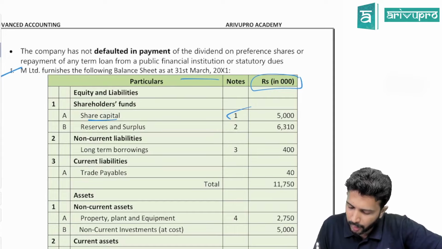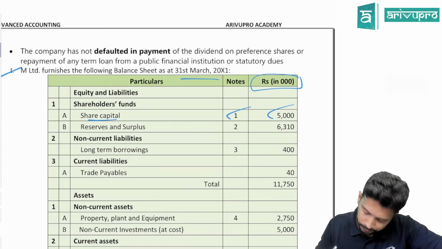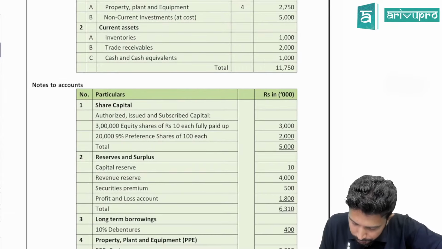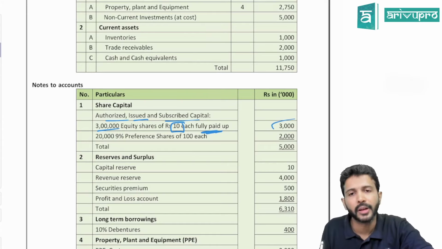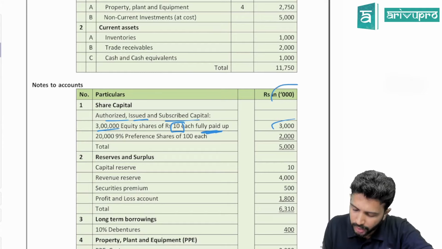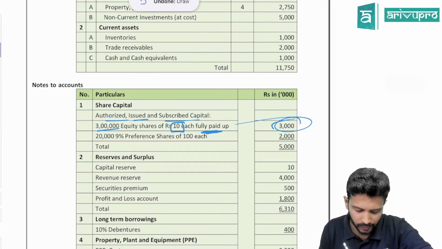Share capital, we have prepared note number 1. Total share capital is 5,000. Let's come to note number 1. They have given authorized, issued and subscribed capital. All are the same. We have 3 lakh equity shares of 10 each. So the face value of the share is 10 and these shares are fully paid. So that means, can the company do the buyback? Yes. So 3 lakh into 10 gives 30 lakh, which expressed in thousands becomes 3,000.